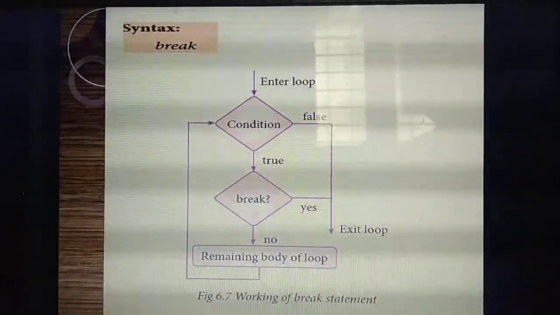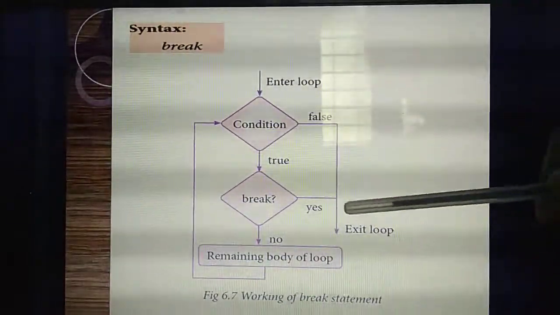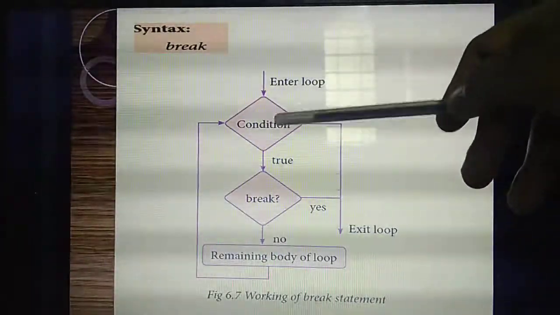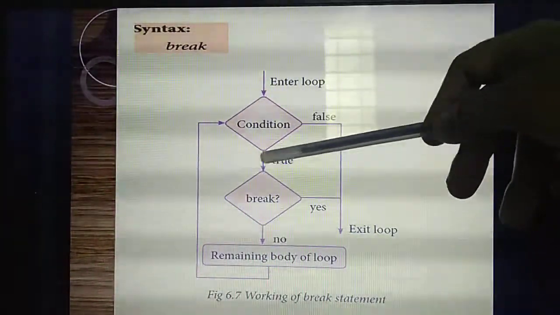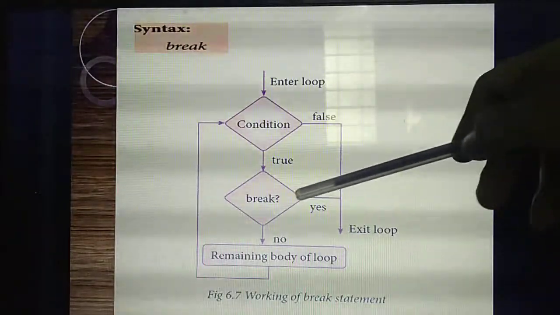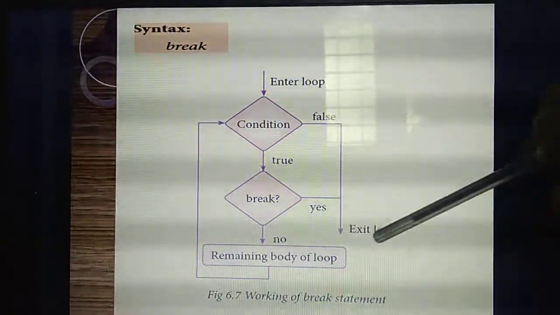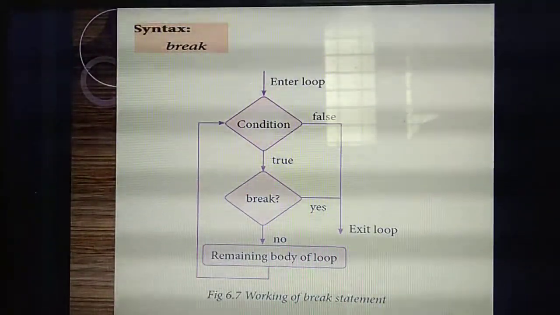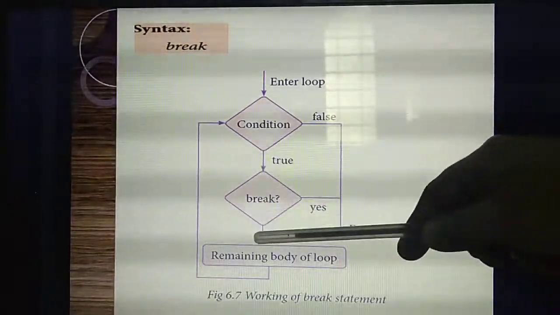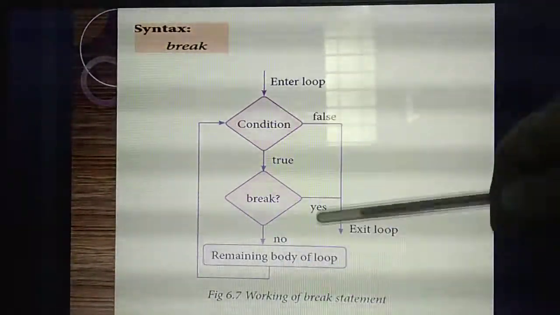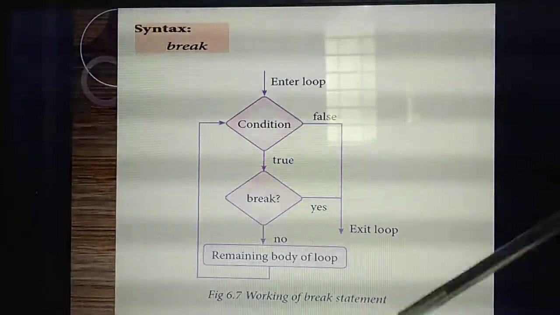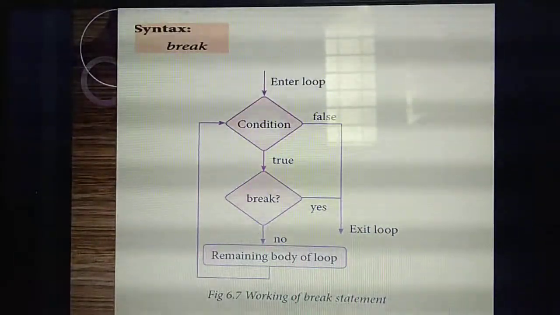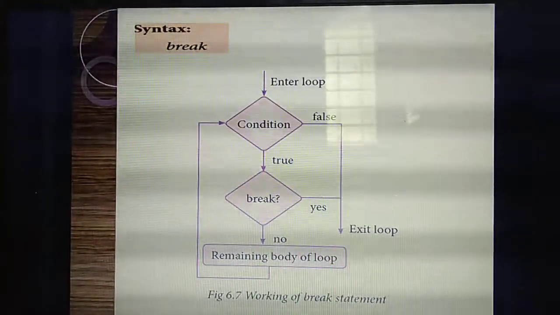So listen, this is the working of the break statement. First, inside the loop you are checking the condition. Immediately it will find the break statement. If the break statement is found, see the arrow mark, the control immediately flows outside and exits the loop. Understand? If the break statement is not there, the loop will execute again and the condition will be checked. If false, it comes directly outside of the loop. What's the syntax of the break statement? The syntax is break.